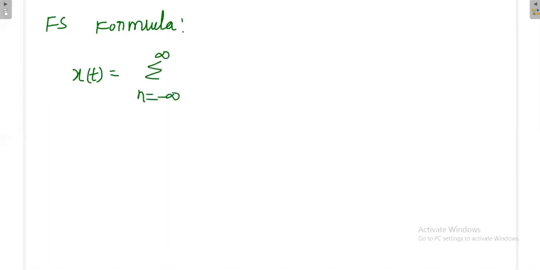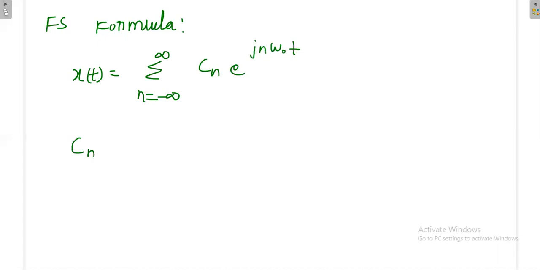Then finally, when you want to represent in terms of complex exponential Fourier series, you have to remember three formulas. What are the three formulas? First one is the basic synthesis equation: x of t is equal to summation n from minus infinity to plus infinity Cn e power j n omega naught t.